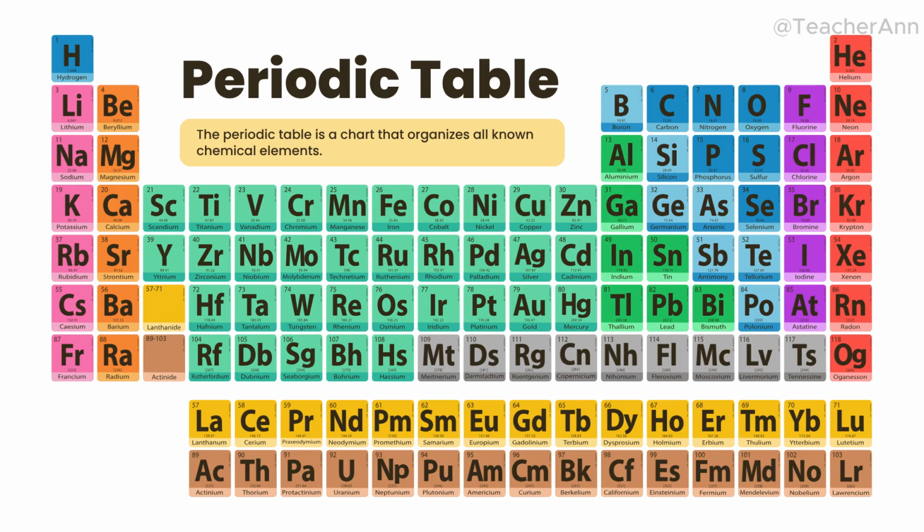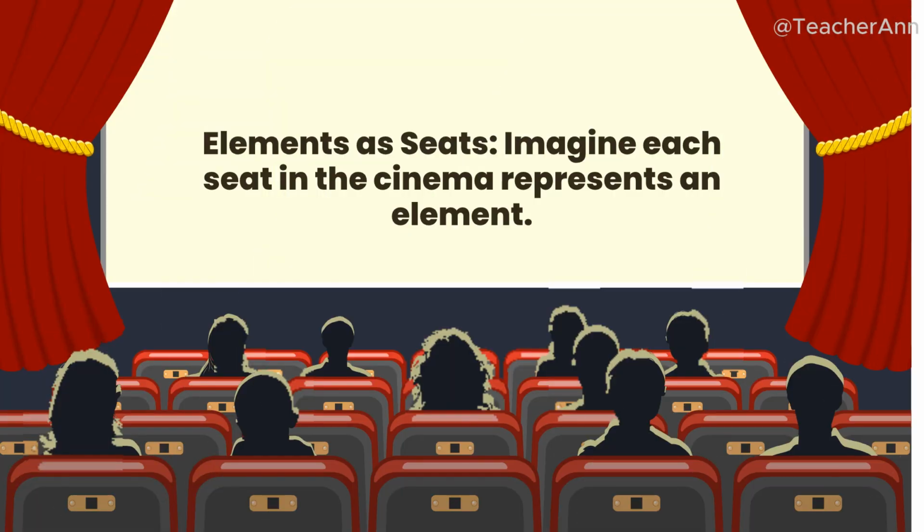Now, let's go back to our cinema analogy. Each seat represents one element. Imagine, bawat seat sa sinehan ay isang element. Each has its own identity or the atomic number, location, which is the period and group, and features or the properties. So, kung saan nakaupo ang element, doon mo rin malalaman kung paano siya mag-behave.